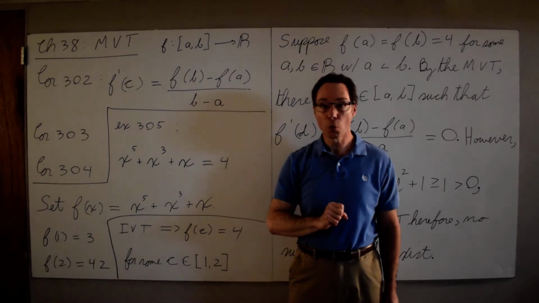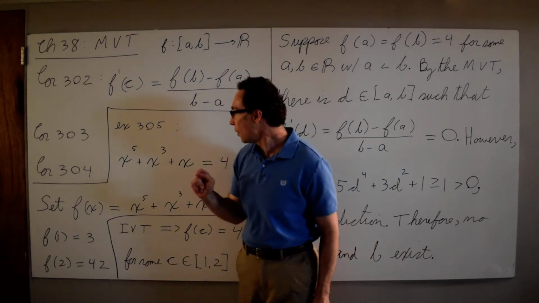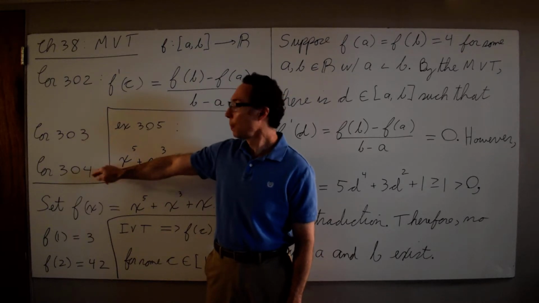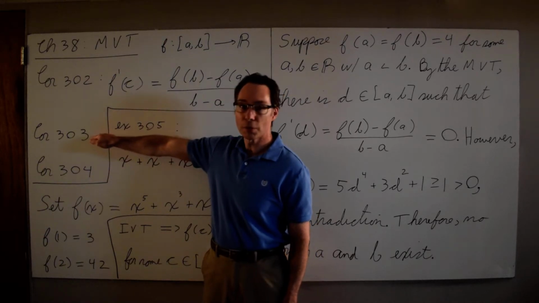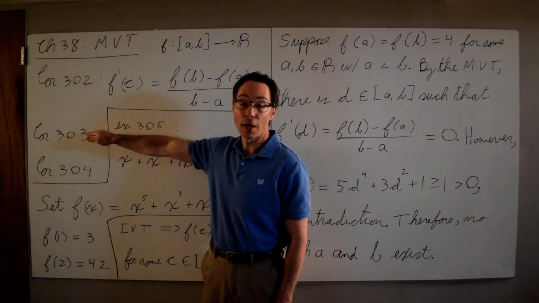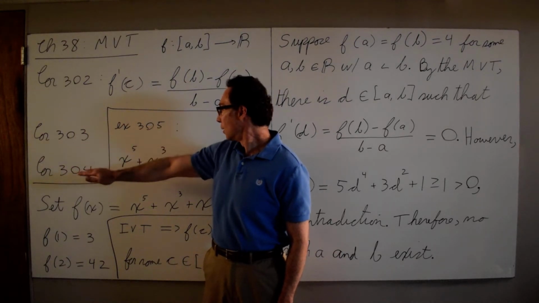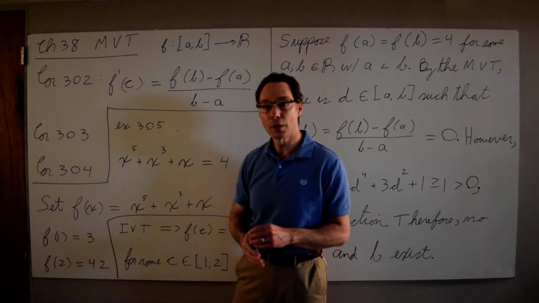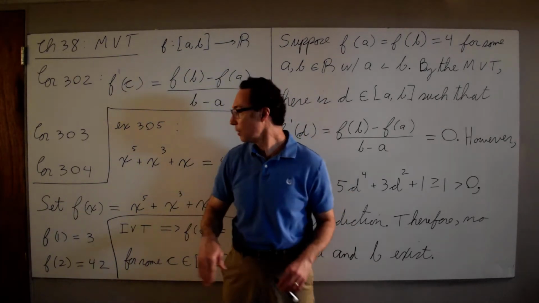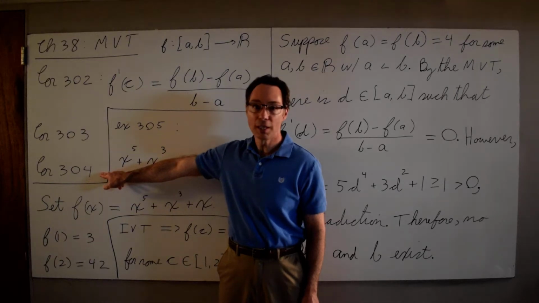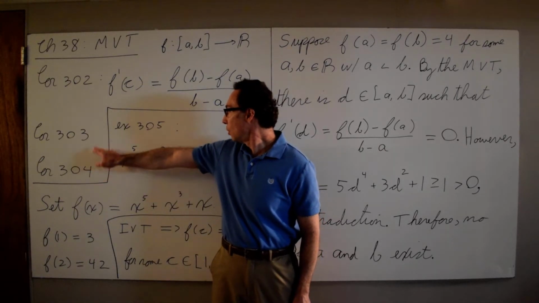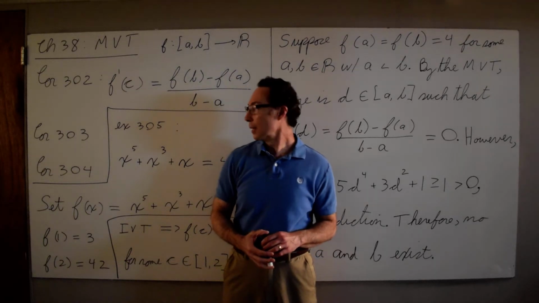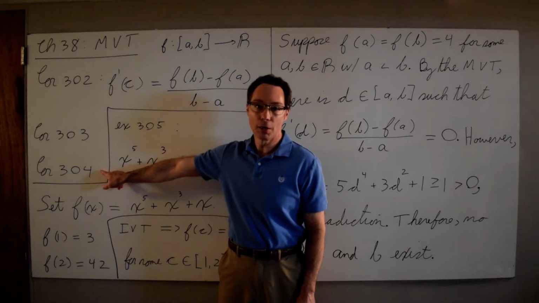There are two important corollaries to the mean value theorem, corollary 303 and corollary 304. Corollary 303 says if the derivative of a function is 0, that function is constant. Corollary 304, which is a corollary to 303, says that if two functions have the same derivative, then they differ by at most a constant. These are going to be important theorems when we get to the section on antiderivatives and indefinite integrals.